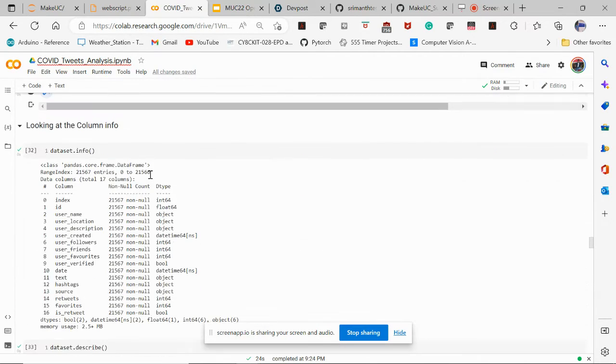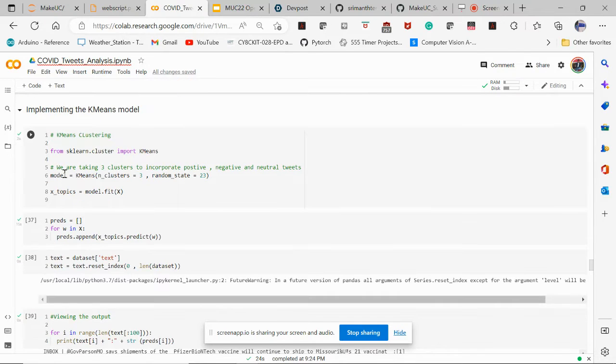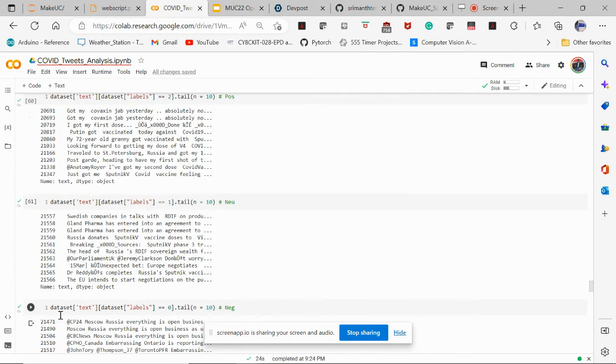Then, what we did was we created a clustering model that basically categorizes the opinions of people into three categories: positive, negative, and neutral, which are clearly determined over here. So, the positive opinion basically has words like looking forward to, and then basically all the positive things.